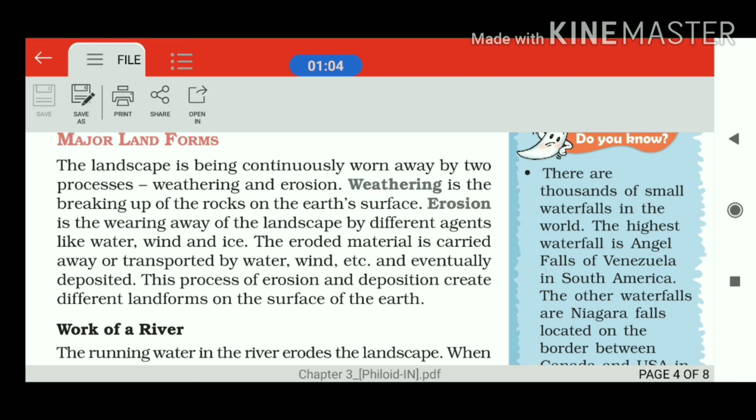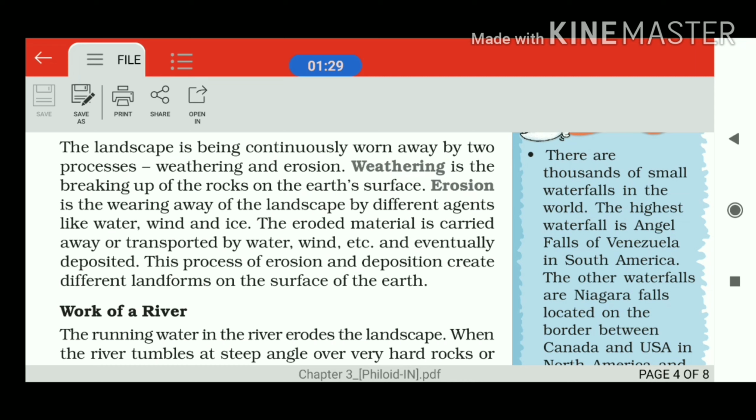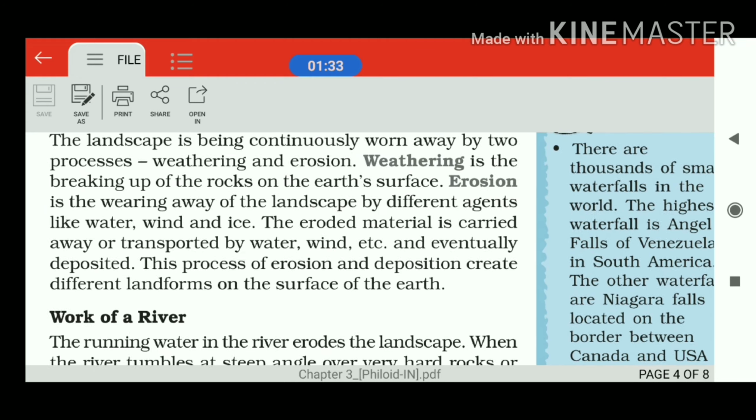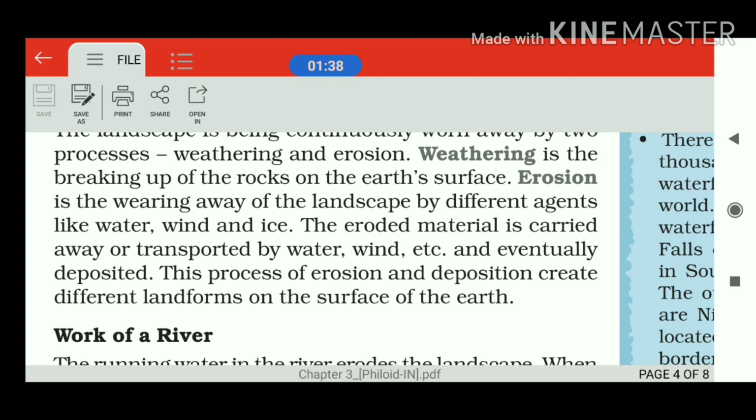Weathering is the breaking up of the rocks of the earth's surface by the agents of weather. Which are the agents of weather? Temperature, humidity, rainfall, all these are associated with the weather. Apart from these, the glaciers, the rivers, the running water in any other form also ensure the breaking down or the disintegration of the rocks of the earth's surface. That is referred to as weathering.